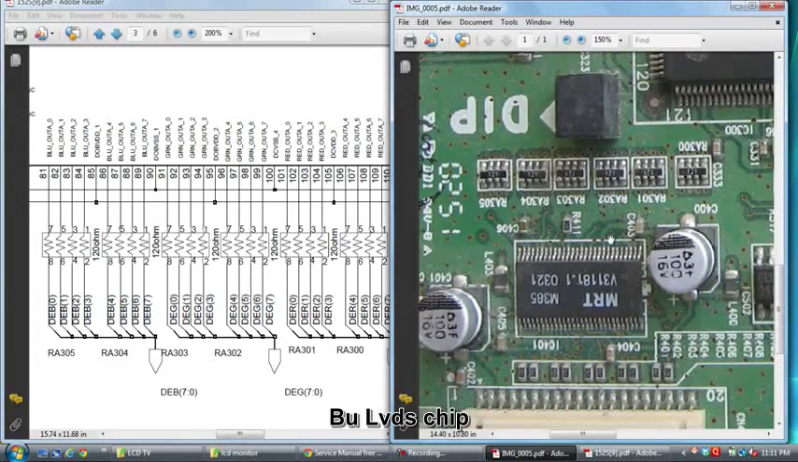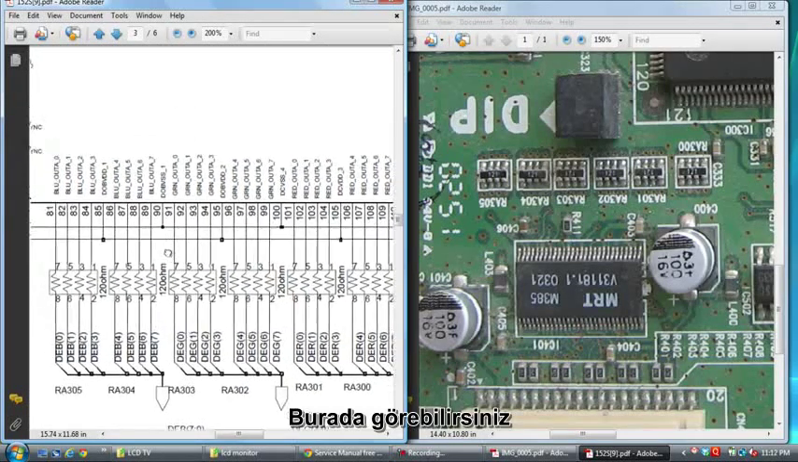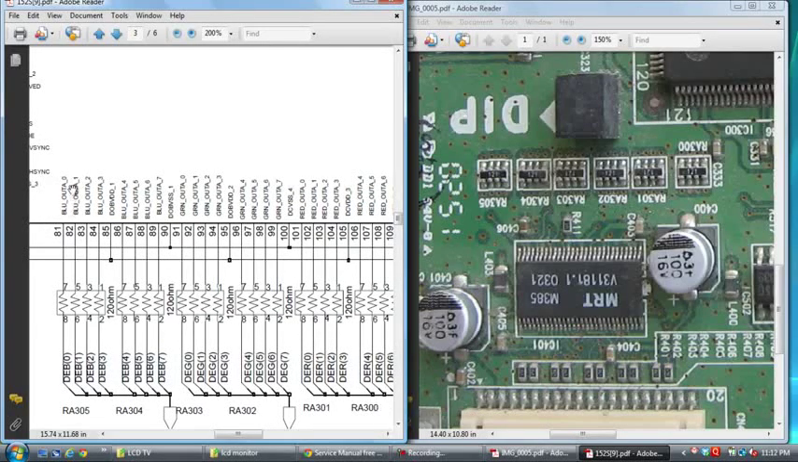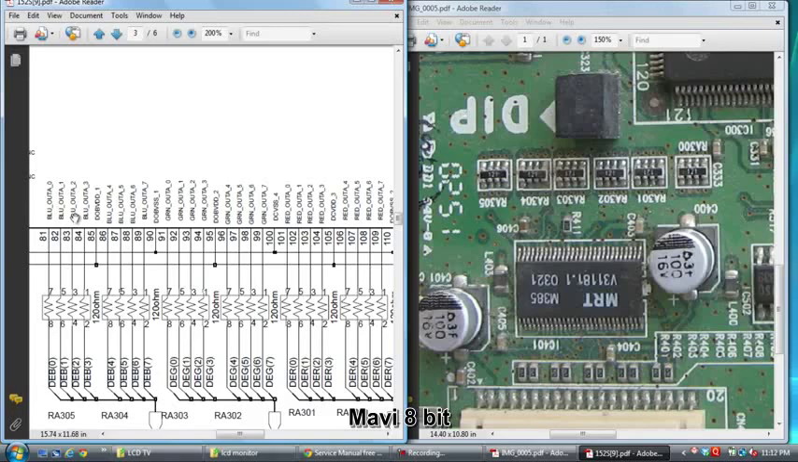This is the LVDS chip. This signal comes to the LVDS TX chip. See here, this is blue 0 to 7. See here, blue output A 0 to blue 7, that means 8 bit. D0 to D7 means 8 bit. See here, green 0 to green 7, that means 8 bit. Red 0 to red 7, that means 8 bit. Blue 8 bit, green 8 bit, red 8 bit signal come out from this IC.